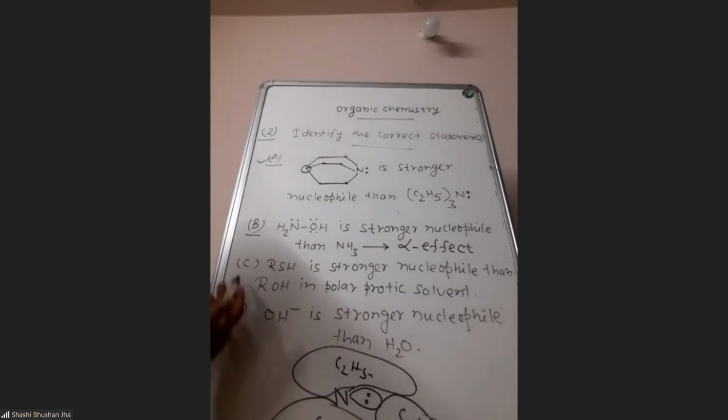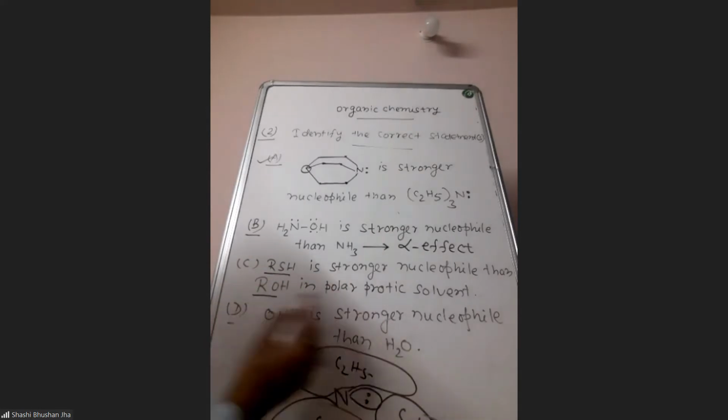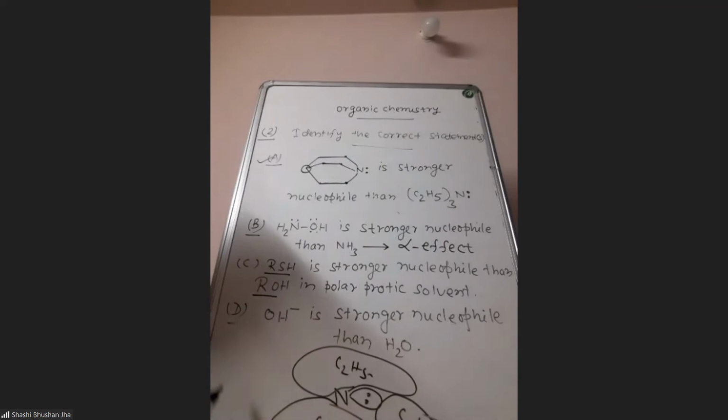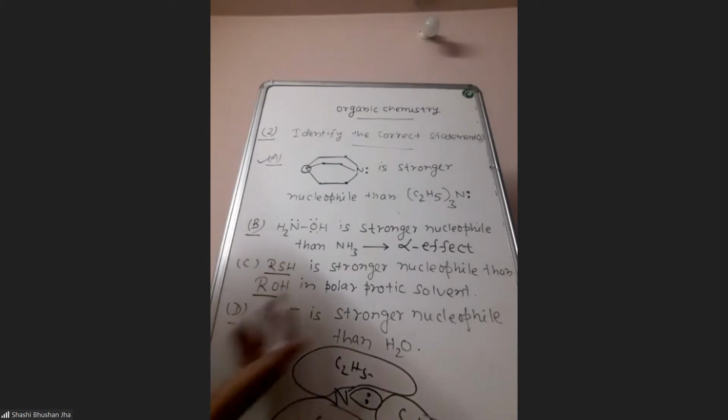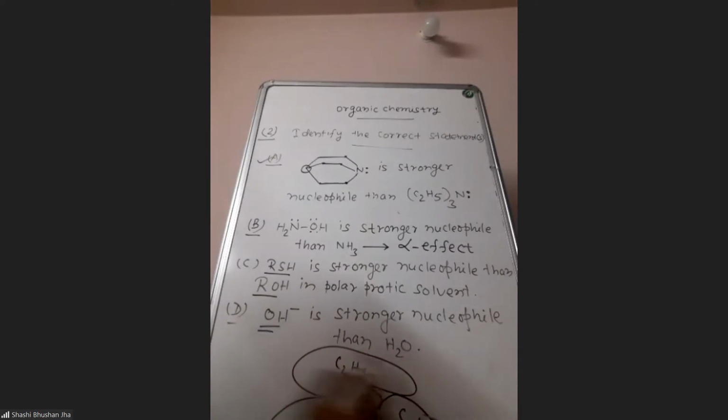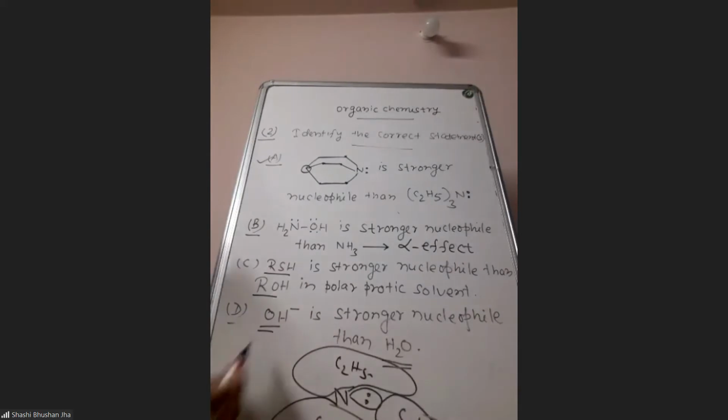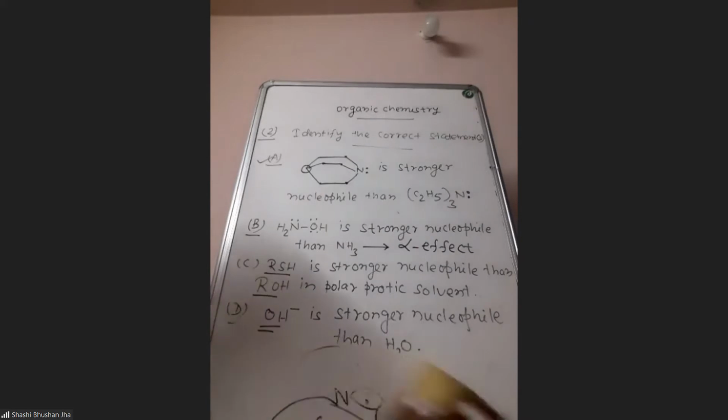And the remaining two are very easy. RSH is a stronger nucleophile than ROH in polar protic solvent. This we can explain by solvation. Sulfur is a larger atom, so it will be less solvated, and therefore it will be a stronger nucleophile. And OH minus is a stronger nucleophile than H2O. This is also correct. So all the four options are correct here.